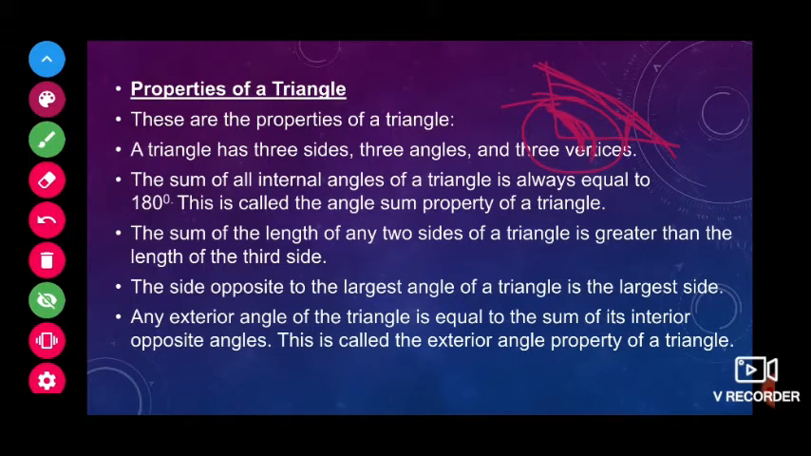Next one, the exterior angle of a triangle. If we take any triangle and extend one of the sides, it will form one angle. This angle is called the exterior angle. It is always equal to the sum of the two interior opposite angles. I will explain this in detail, because these properties are again covered inside the chapter.